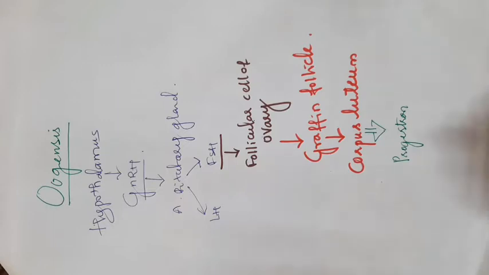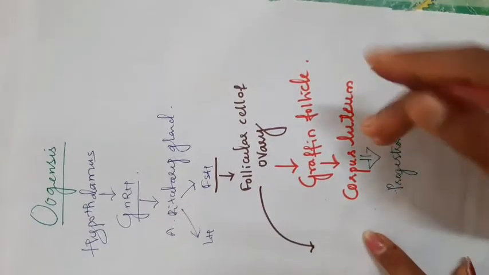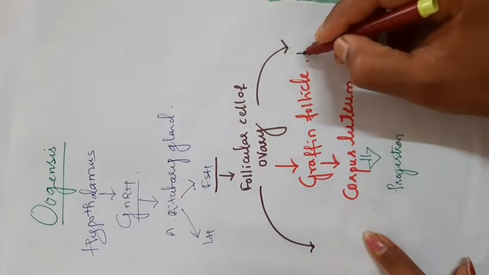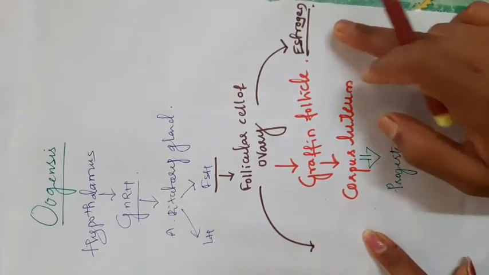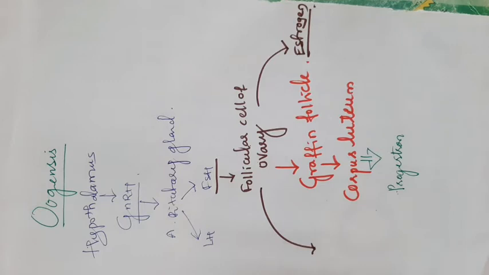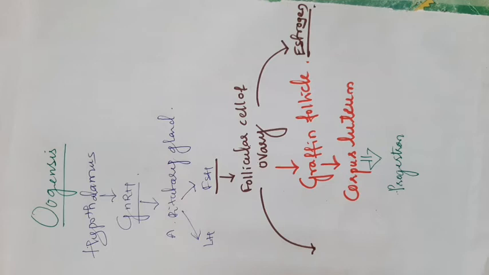Then the follicular cells of the ovary also secrete another hormone, I will write it here, that is estrogen. Progesterone and estrogen. This is the role of FSH. FSH has the capacity to secrete two hormones, progesterone and estrogen. The progesterone is released by the layer called the corpus luteum. The estrogen is directly released by the follicular cells of the ovary.